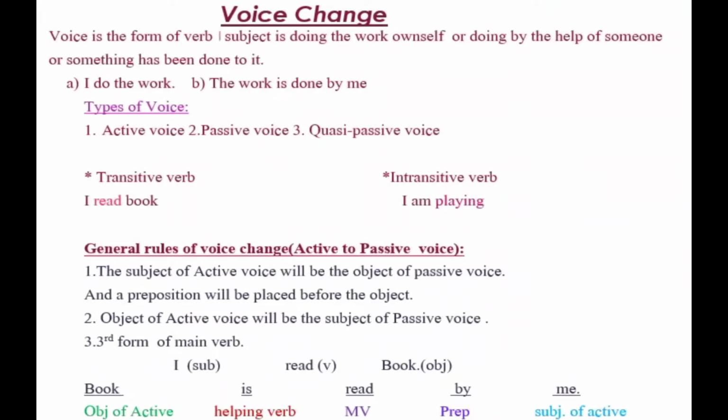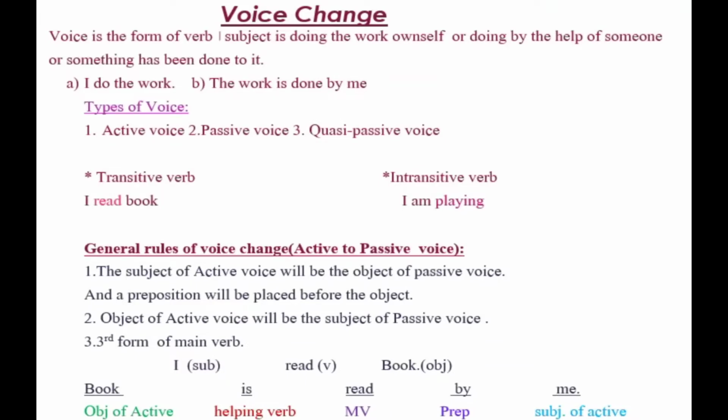Today's video topic is voice change. At first, we will know what is voice. Voice is the form of verb. Subject is doing the work oneself or doing by the help of someone or something has been done to it.